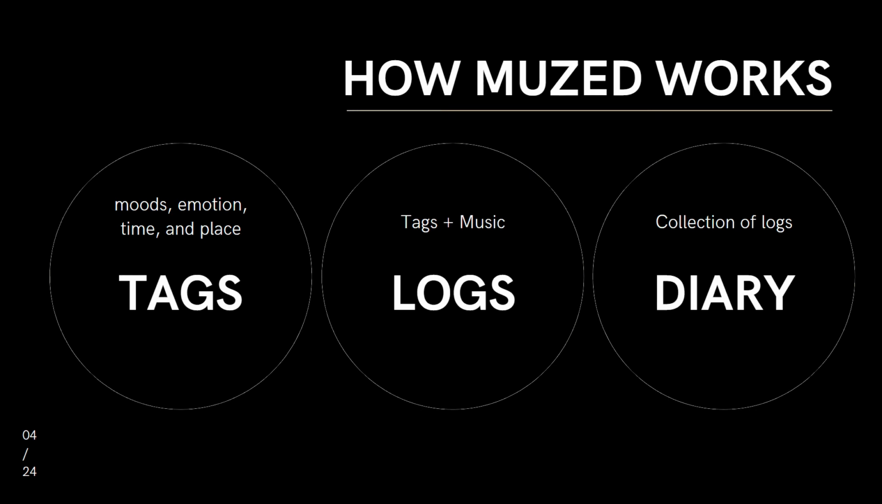How does Muzed do this? Users using Muzed first select a song that holds a certain memory. What differentiates Muzed is that it takes in more information beyond that. Users can add information such as mood, emotion, time, and place related to the music and memory. We call this additional information tags. When tags are added to the music, we call it a log. Muzed is a diary with a collection of logs.